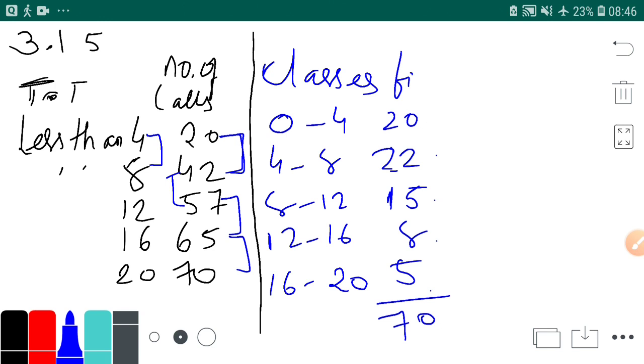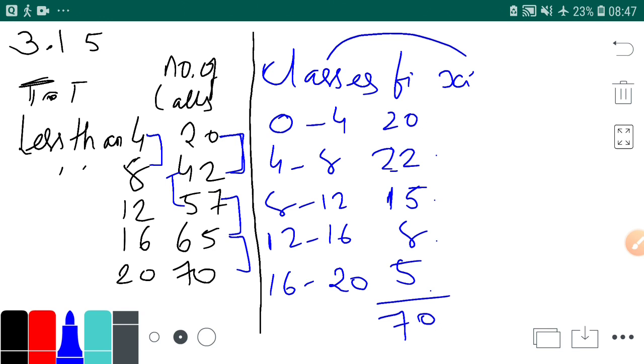Now in this sum you have to find the mean talk time. So how will you find the mean? We will convert this class into xi.